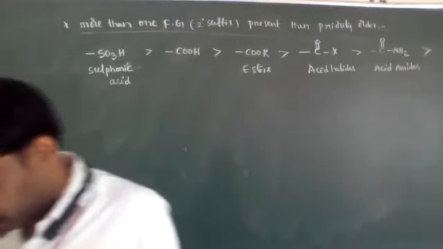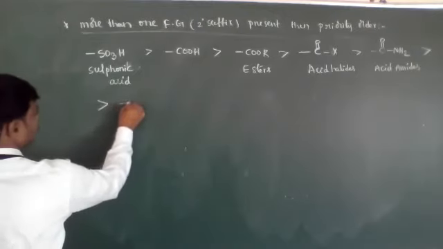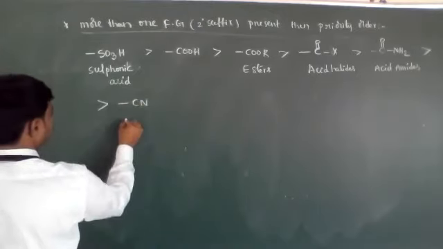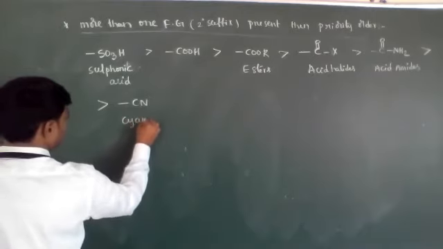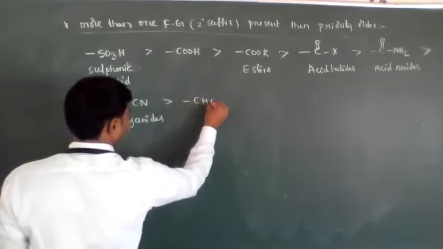Okay. Next, the CN group. CN group means cyanides. After that, aldehydes.